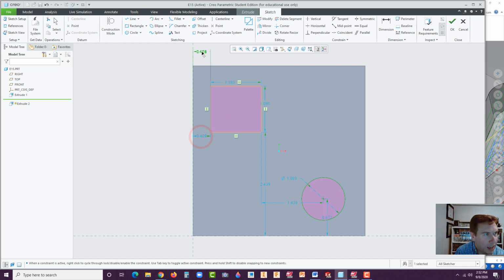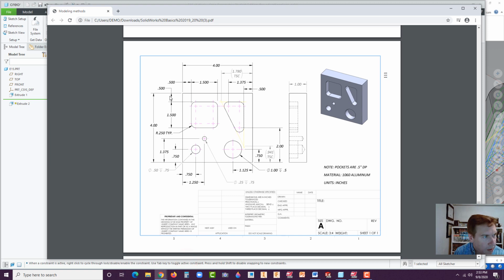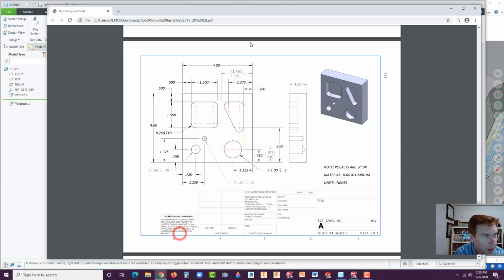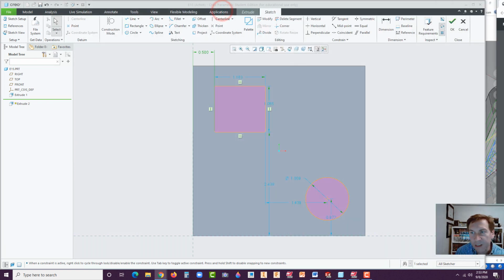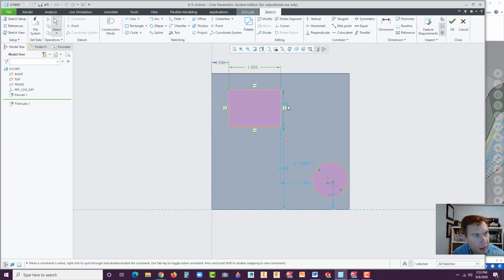Here we have this dimension. Let's put that in as 0.5, and actually let's verify that drawing again. Everything's a half inch off of the edges for the most part. So that's 0.5. Oops, I put that away too quickly there. Let me move this over to my second screen so I don't have to toggle between. All right, and this one's going to be 1.5, and then this is 1.5.